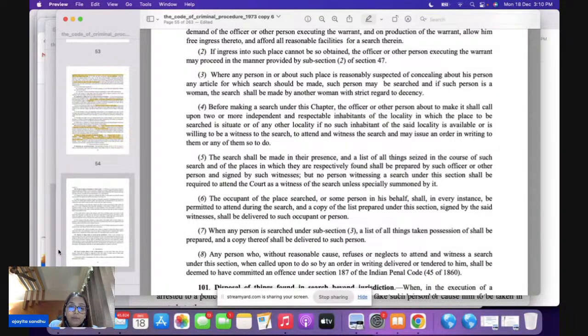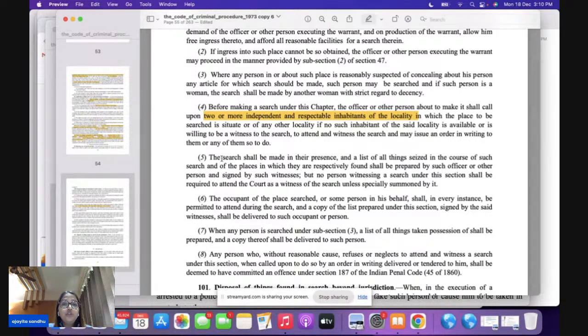Subsection 4 says that whenever you are making a search under this chapter, the officer or any other person shall call upon 2 or more independent and respectable inhabitants of the locality. So he is going to call 2 or more independent, respectable persons, and he is going to say that we are going to make a search.